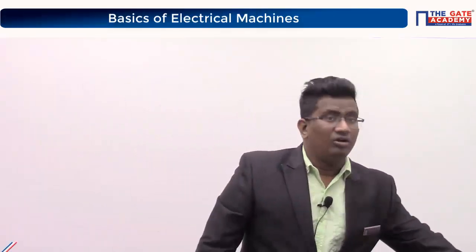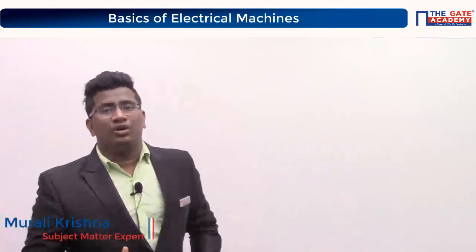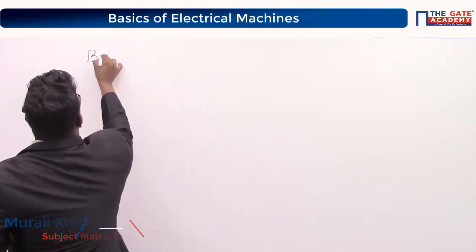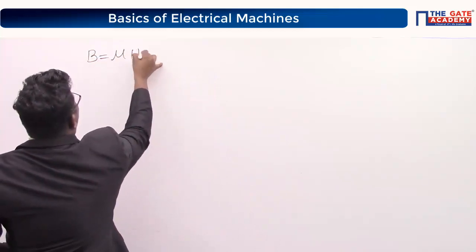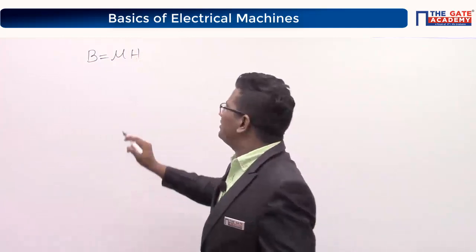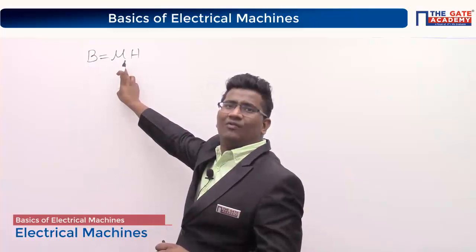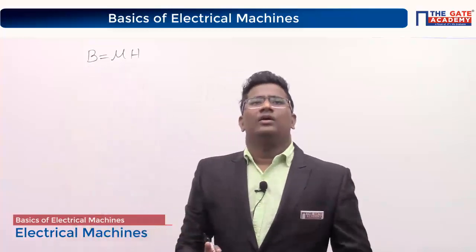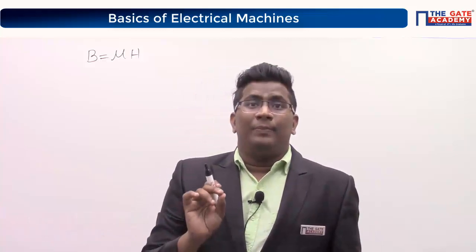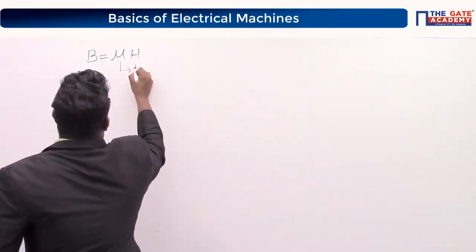Now concentrate on the board, don't miss any point. According to Ampere's circuit law, flux density is equal to what? Mu H, where mu is called what? Anyone tell me? As we know this relation very well, flux density is equal to mu H. What is mu called? Permeability, very good.